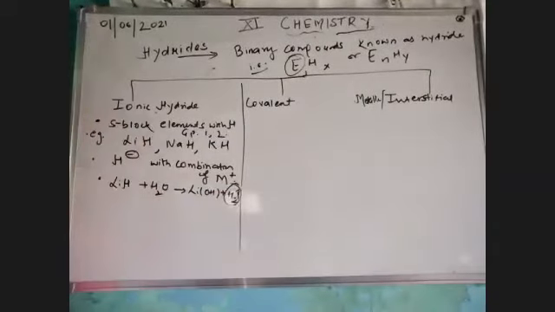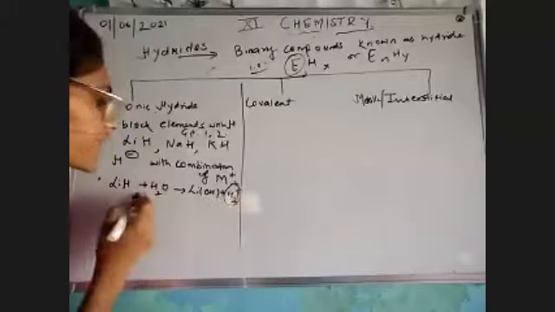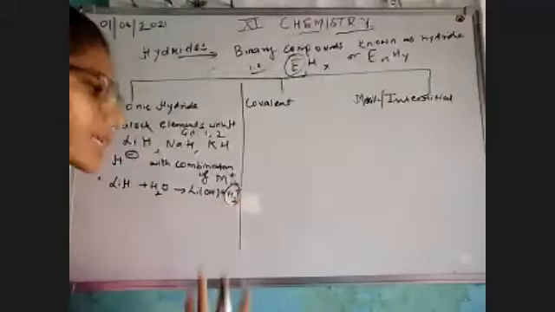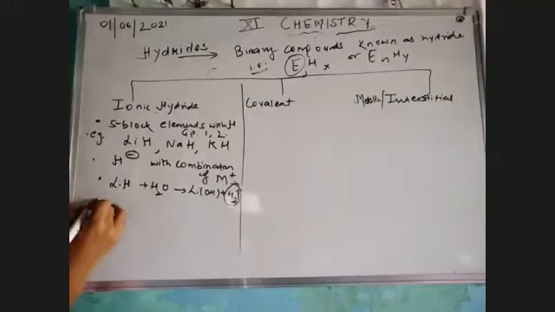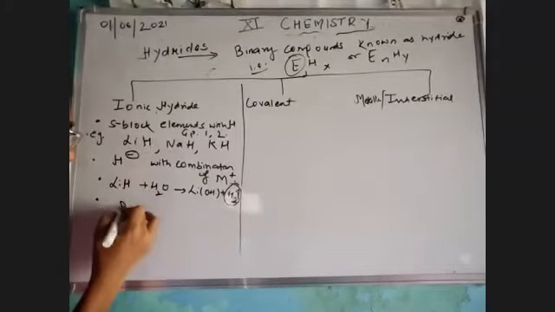So due to the formation of H2 gas, we can say that there is H negative, which is converting to H2. Done. Another point I would like to say, since they are ionic, they are known to be non-volatile in nature.